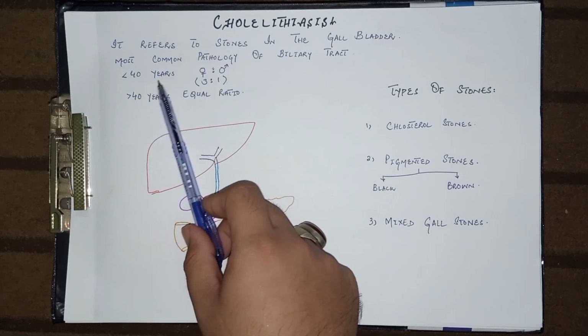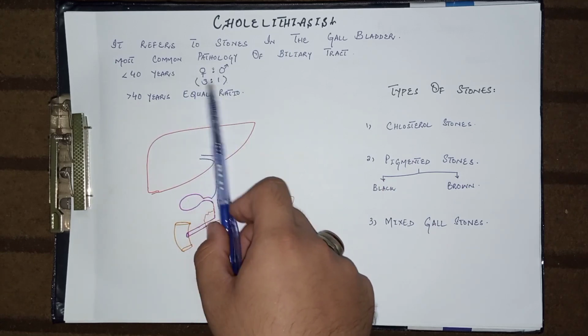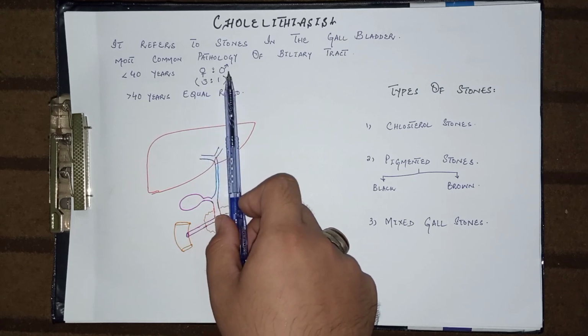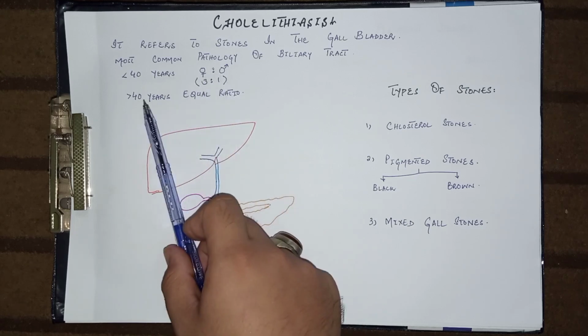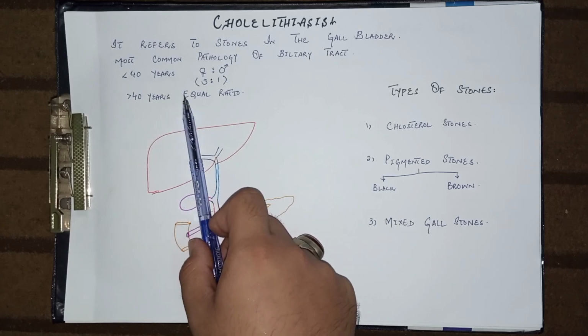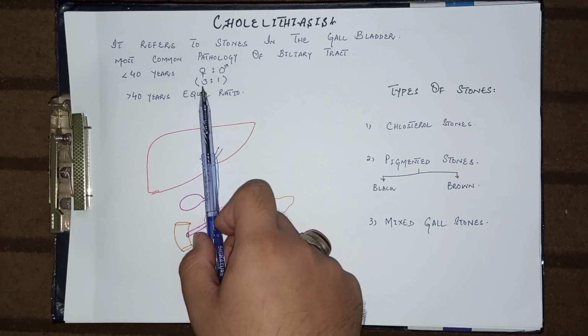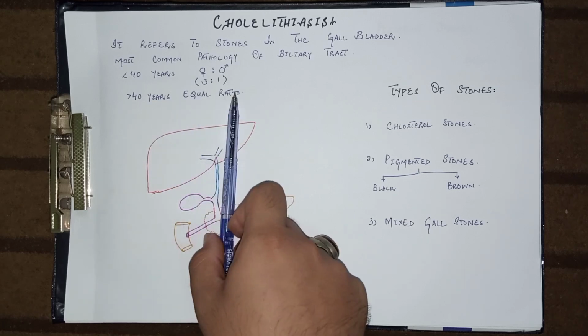When the age is less than 40 years, it is more predominant in females, that is, the female to male ratio is 3 to 1. But after 40 years, males and females are equally affected.